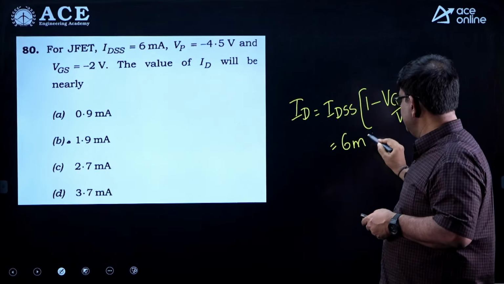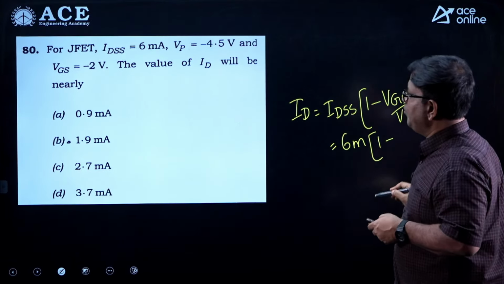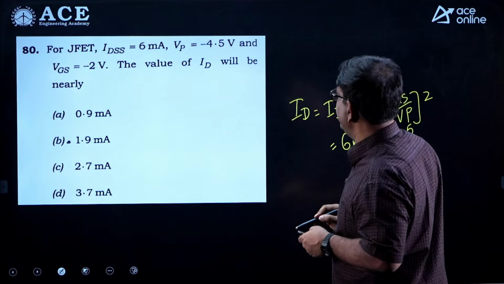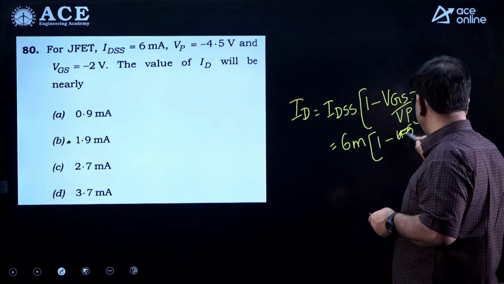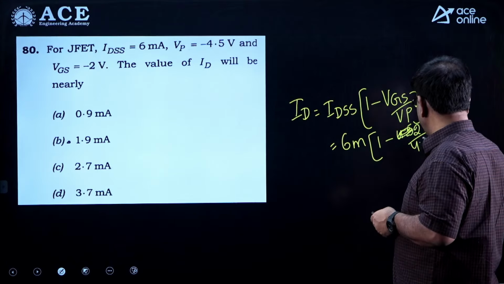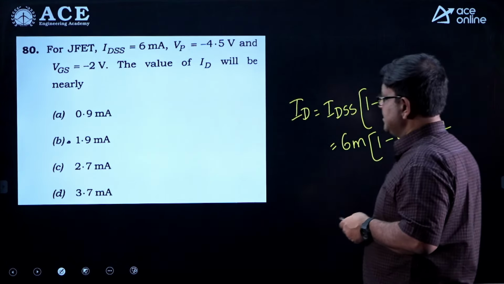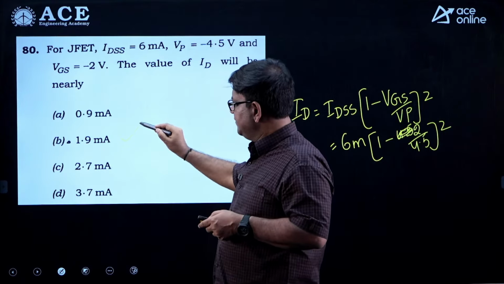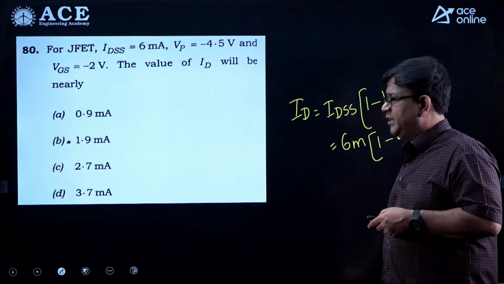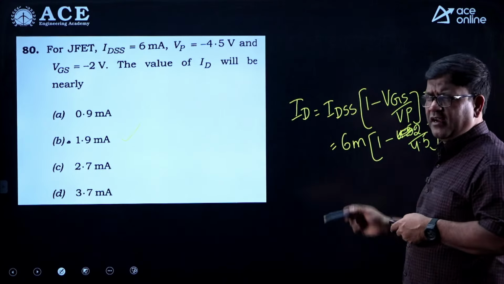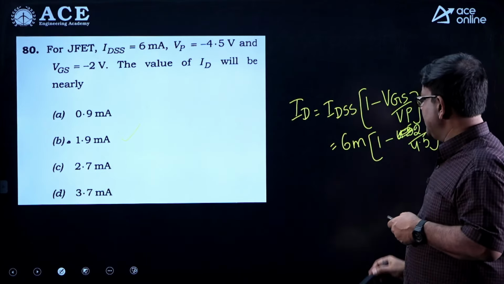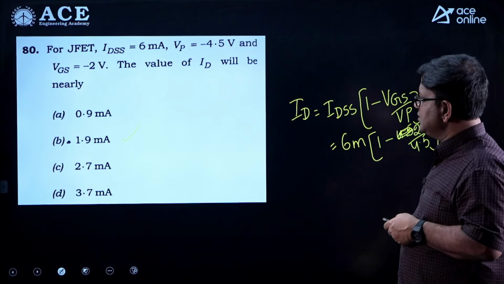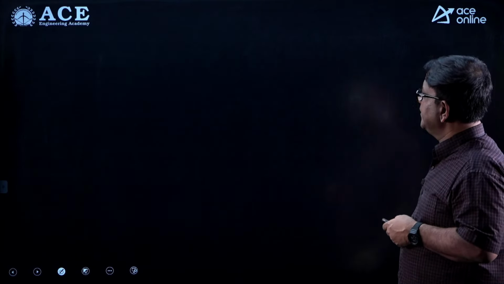IDSS is 6 milli, 1 minus 2 by 4.5 whole square. So, it is a very simple formula. Option B could be the right answer, 1.9 milliampere, around 1.85 or something we are getting. Just check, 1 minus 2 by 4.5 whole square into 6 milli.